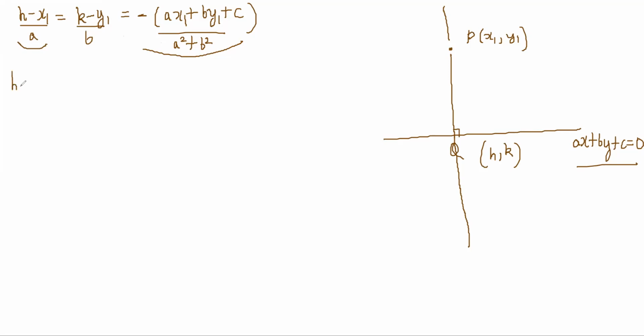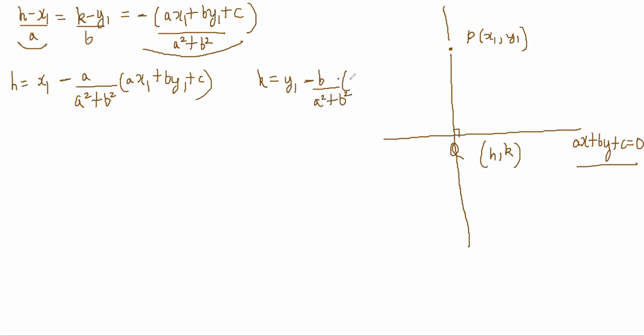Basically, h is equal to x1 minus a by (a square plus b square) into (ax1 plus by1 plus c), and k is equal to y1 minus b by (a square plus b square) into (ax1 plus by1 plus c).